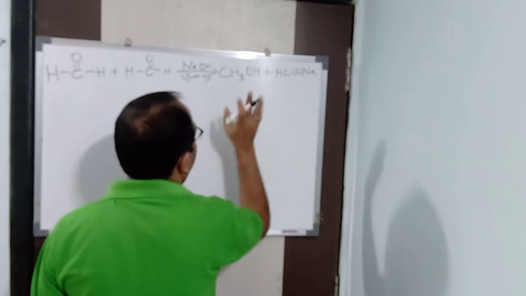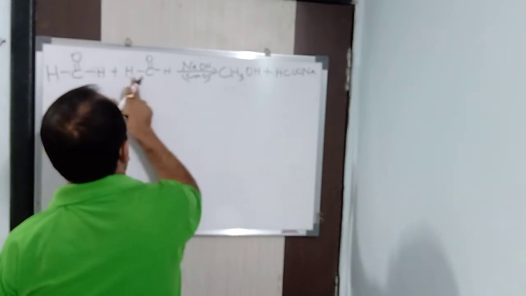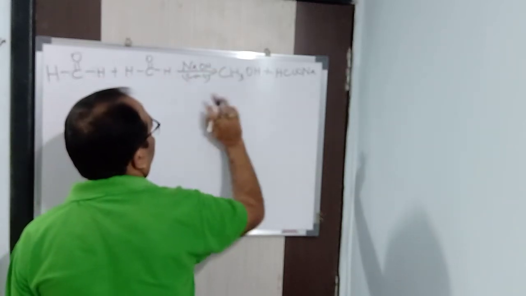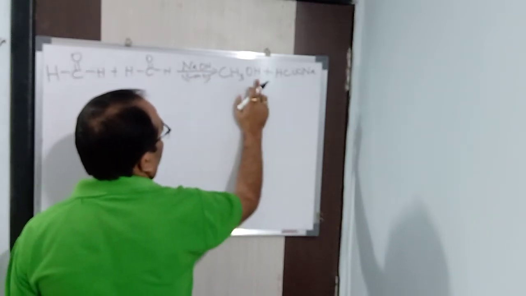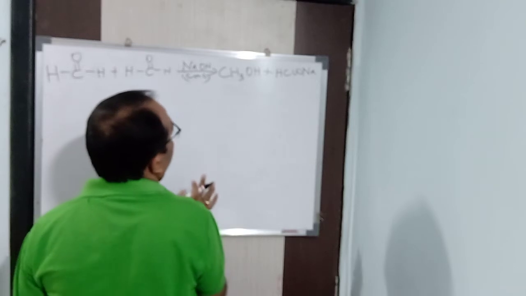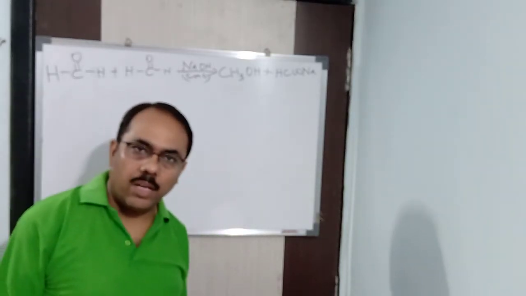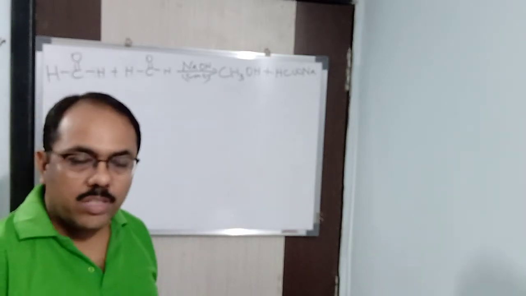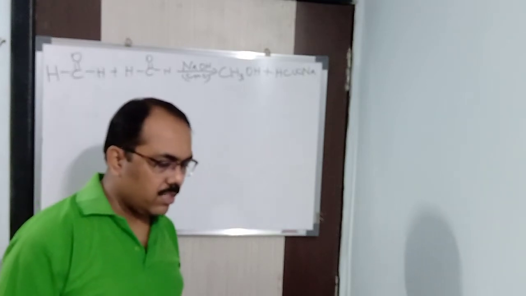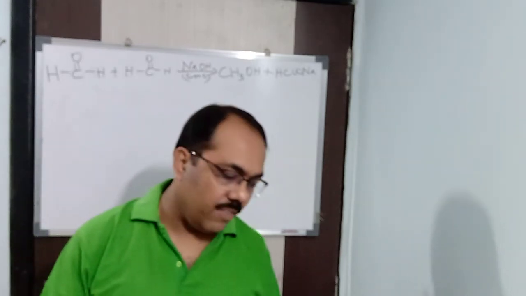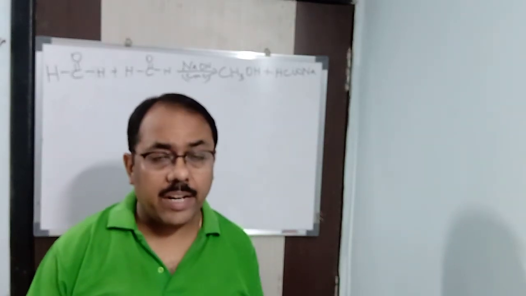Now from where are we getting it? See here, that is 5 hydrogen. Here you see 1, 2, 3, 4, and another hydrogen here, so 5 hydrogen. Now oxygen: here 3 oxygen, and here it is 2 and 1, so 3 oxygen. 1 sodium, 1 sodium. Nothing is left, so in this way it is balanced. Hence water is not formed basically here, but theoretically you know that salt and water are formed when acid and base react. So this is a self-oxidation reduction reaction, a simple Cannizzaro reaction where both the reactants are the same.